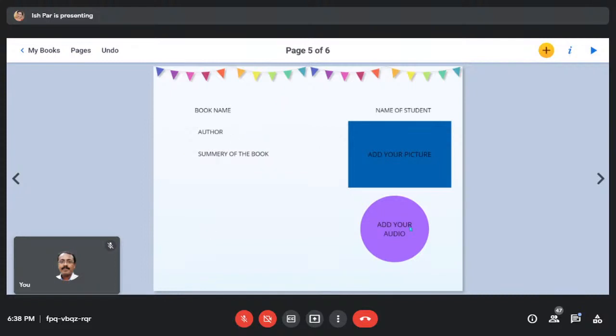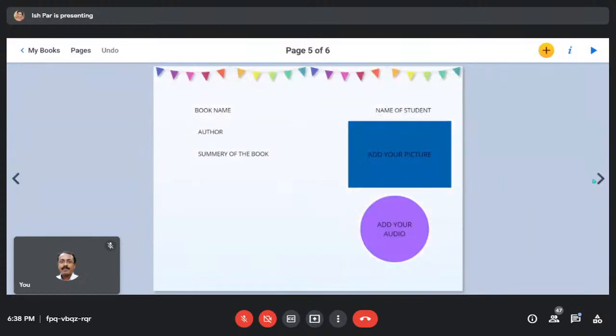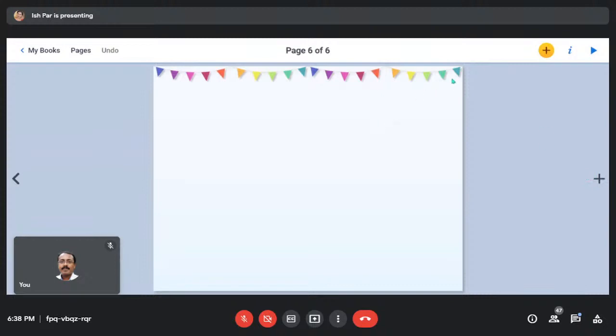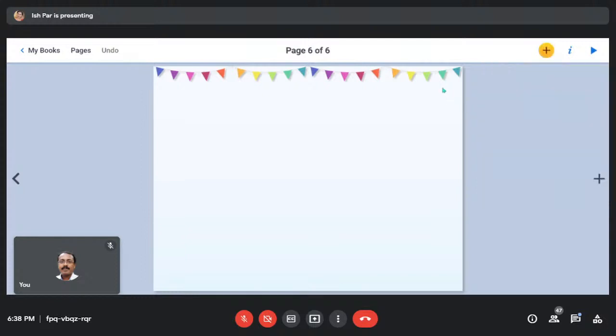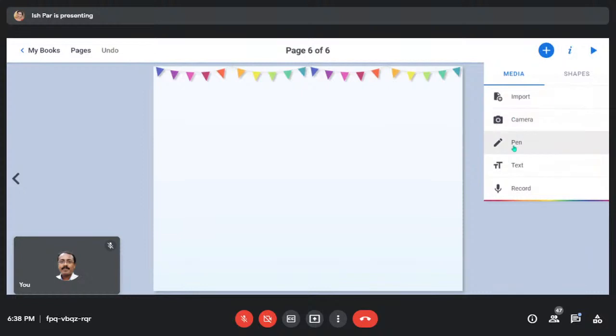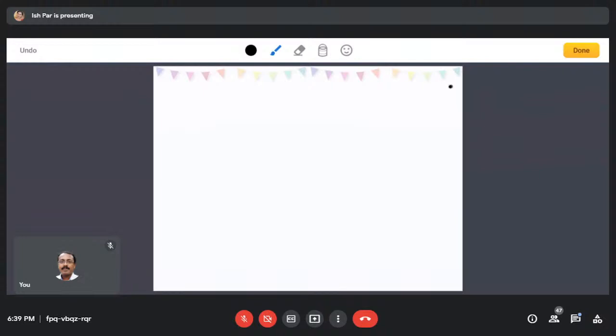So once you are done with this template, you can share it with your students, and the entire pages of your students, like you can mark one here, you can mark one for roll number 1, you can mark 2 for roll number 2. Ma'am, will the student be able to write the book review in this web page only? Yes, in this only. So for that you have to tell them, like, I'm writing with my pen, this is page number 1, means roll number 1, done.